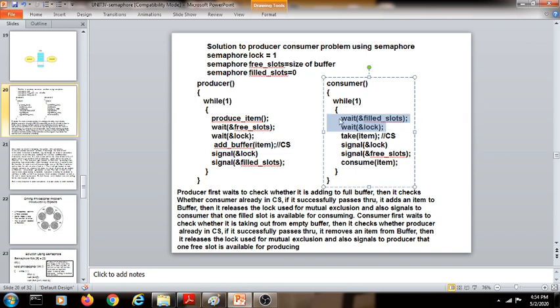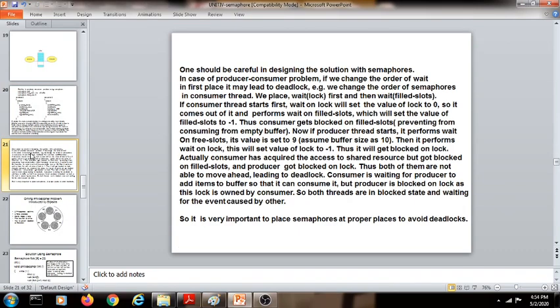The consumer will first see whether no one is working on the common buffer. If no one is working on the common buffer, then it will wait for the filled slots. Then what will happen? Now, since it is first waiting for the lock and then it is waiting for the filled slots, if the consumer thread starts first, it will wait for the lock and then the value of lock will be set to 0.